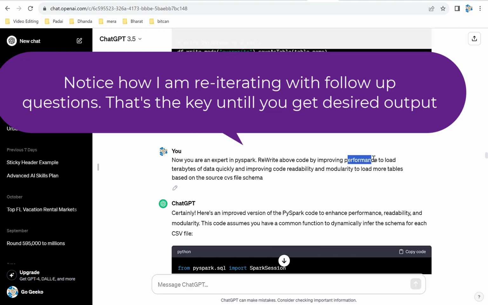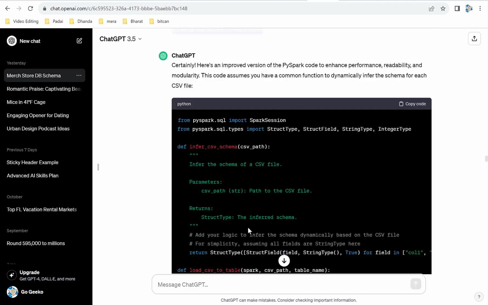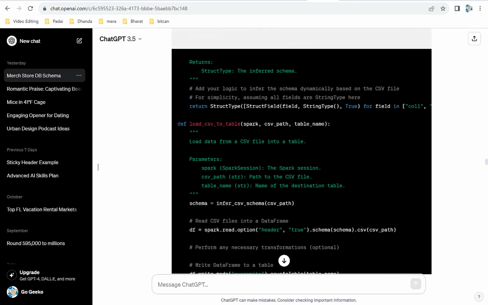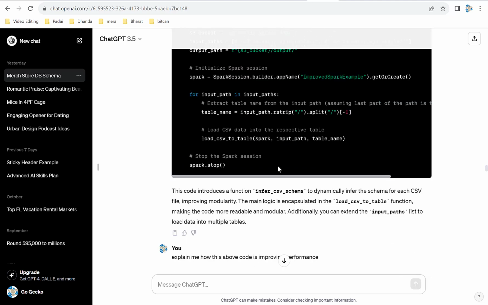Now here I'm giving details, right? Gotta give details. What do you really want to improve? Now the bad prompt could be, improve the above code, right? You're just saying improve. Instead I say improve the code for performance, improve the code for readability, modularity, all those kinds of things. I'm giving all those details. Boom. Here you go. It created these functions, right? It's more modular now. It wrote this code, but I don't know how it's improving the performance.